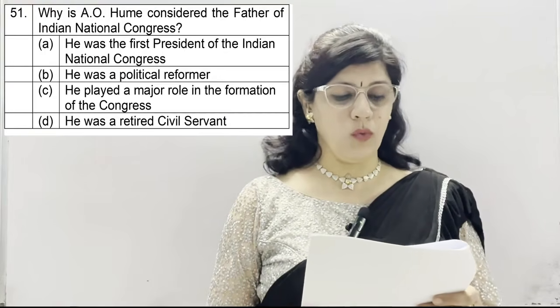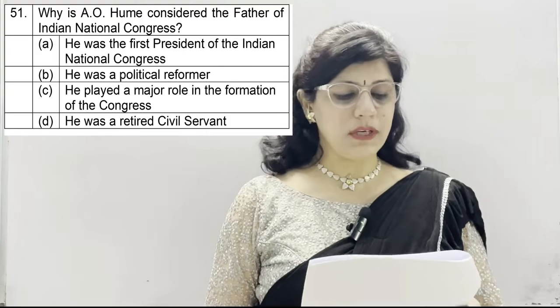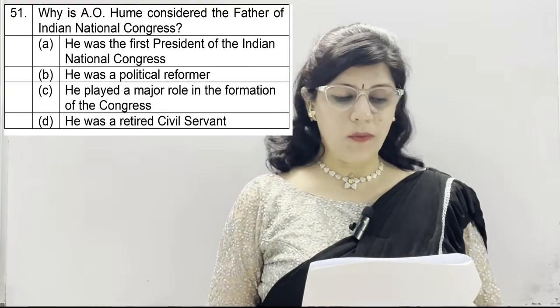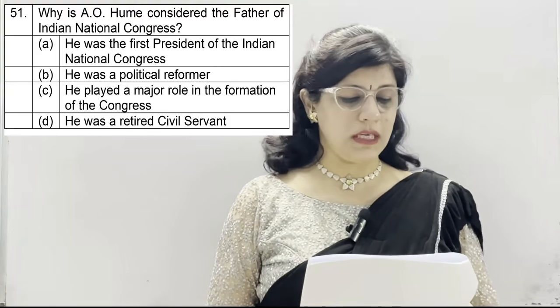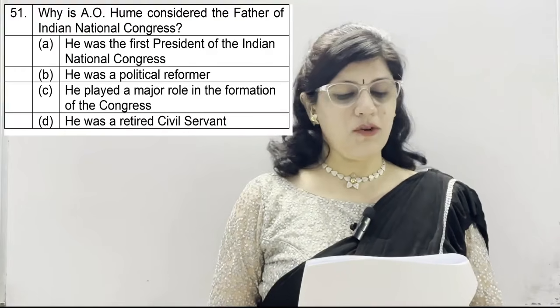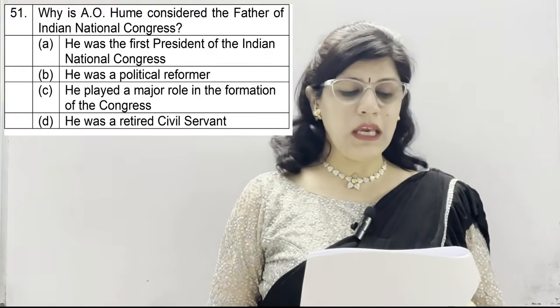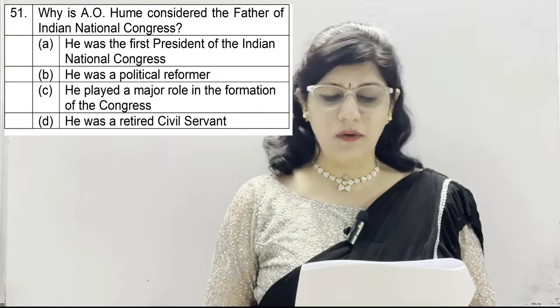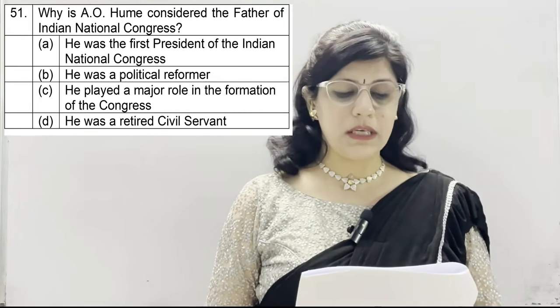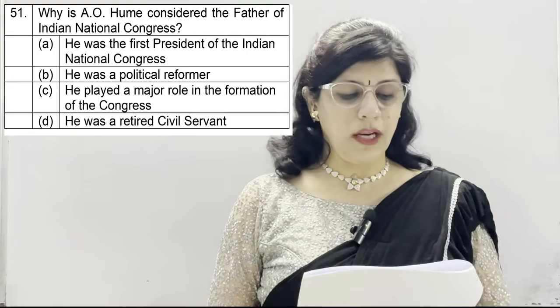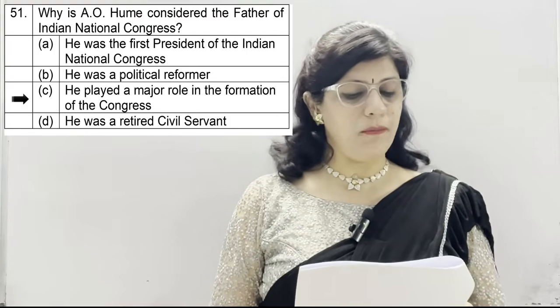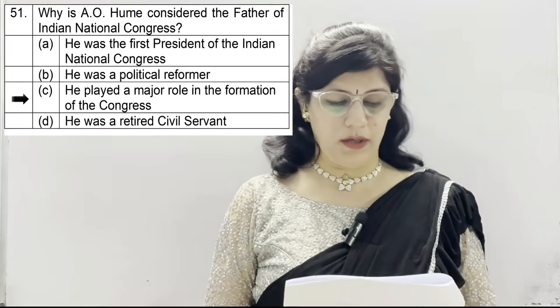Question number 51. Why is A.O. Hume considered the father of Indian National Congress? A option, he was the first president of the Indian National Congress. B, he was a political reformer. C, he played a major role in the formation of the Congress. And D, he was a retired civil servant. The correct option is C, because he played a major role in the formation of the Congress.